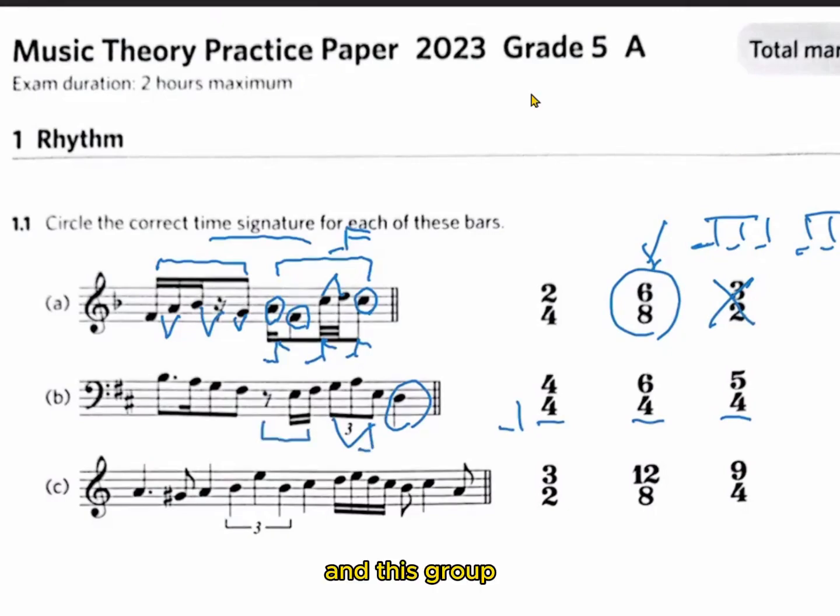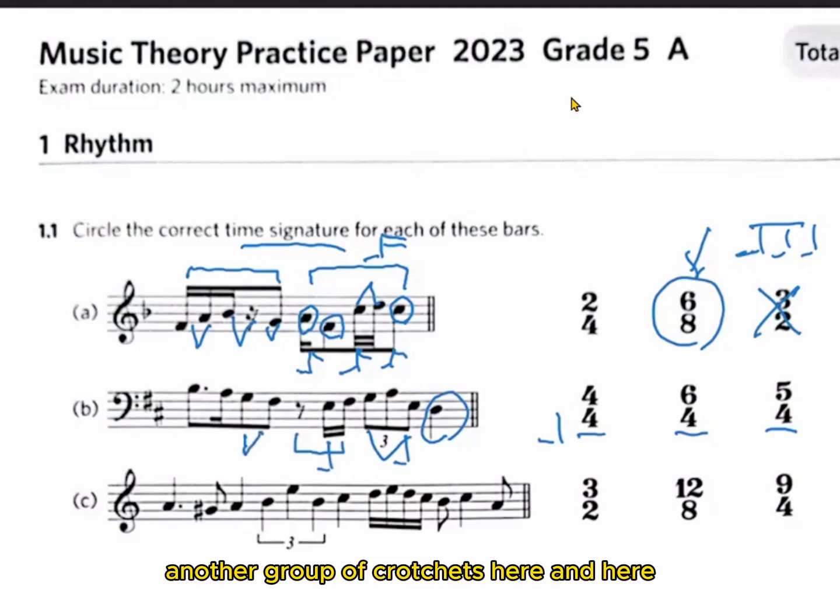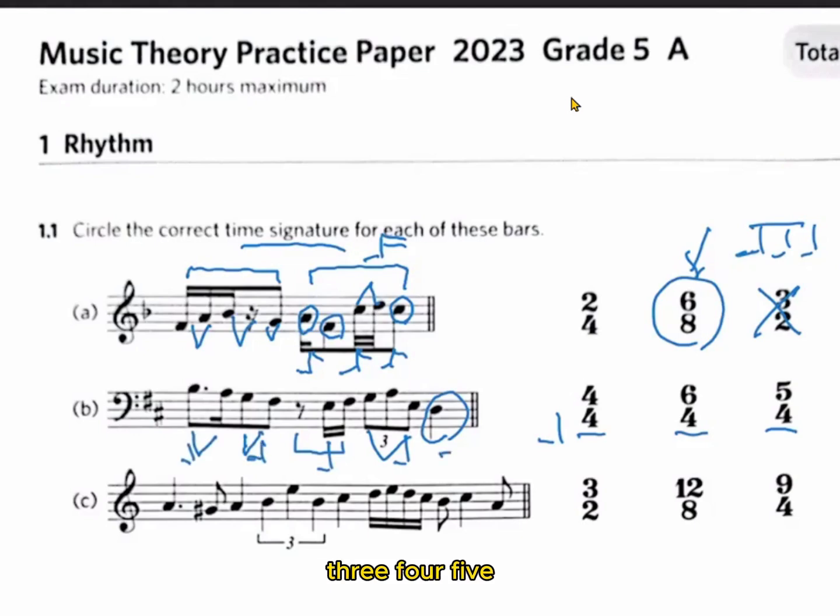And this group, 1 quaver plus 2 semiquavers, also equals 1 crotchet. Another group of crotchet here and here. So altogether we have 1, 2, 3, 4, 5 crotchets. So it must be 5-4.